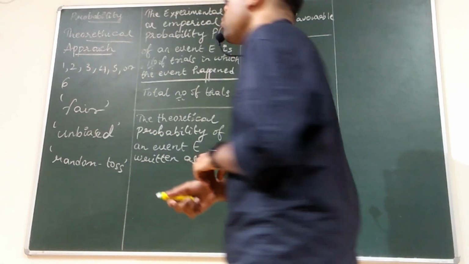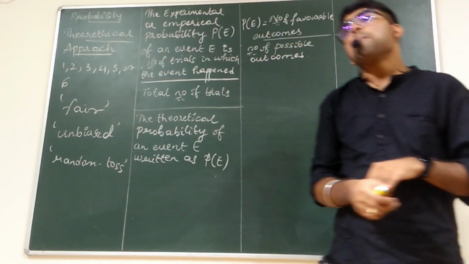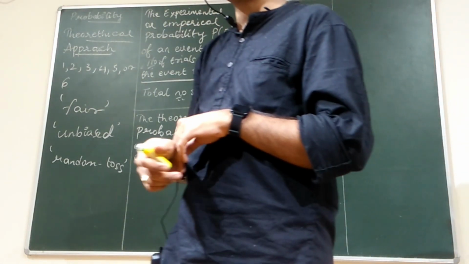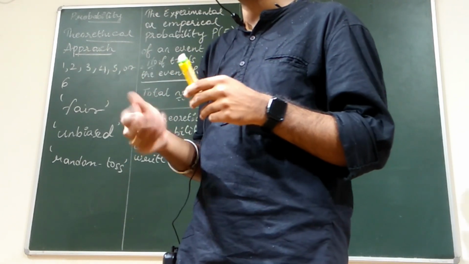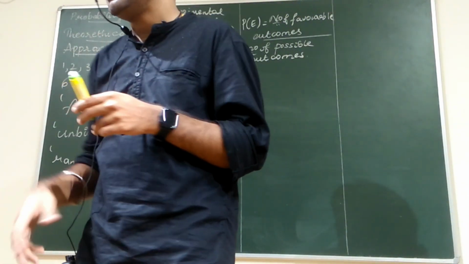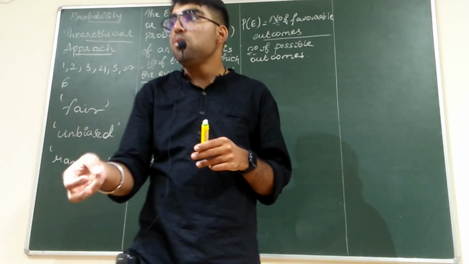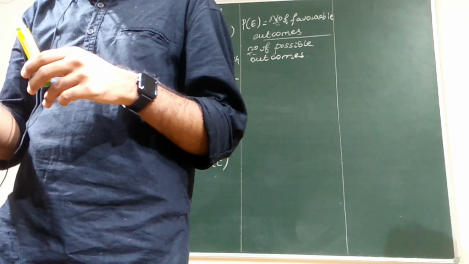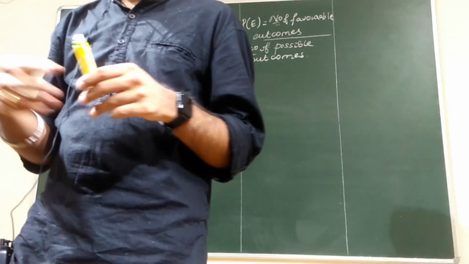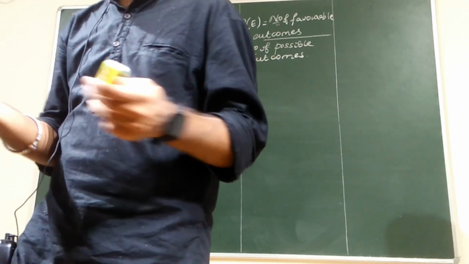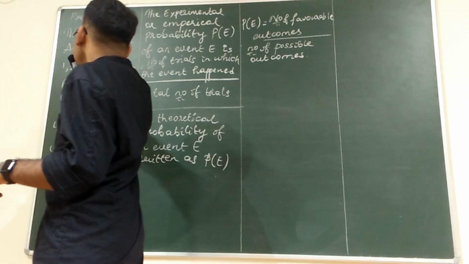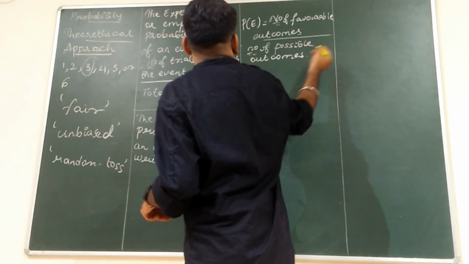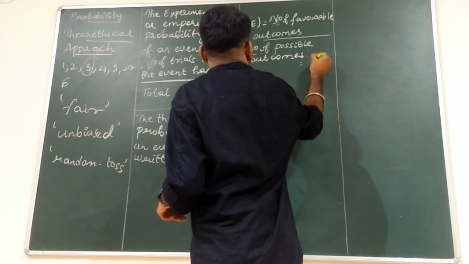Okay, so what does this mean? Like with a coin or dice, I will consider this. In a dice, when you roll, getting 3 on top will be only once, right? 1 out of the 6 numbers is 3. So the number of favorable outcomes is 1.